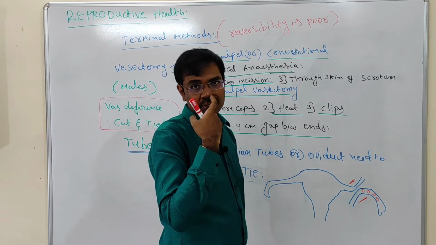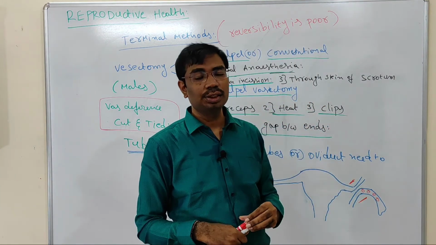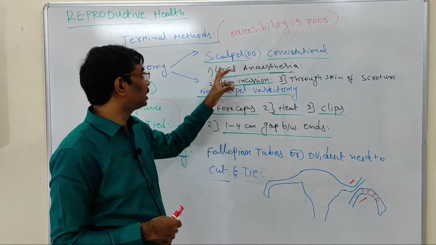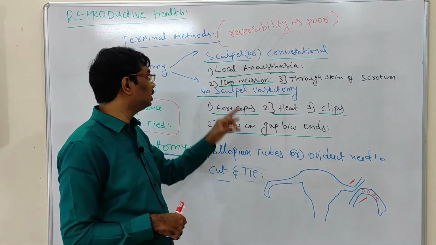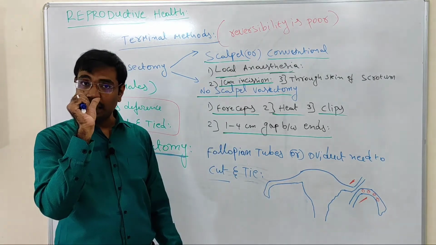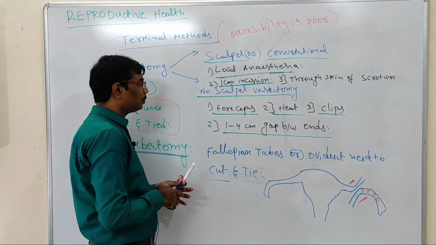Scalpel means a surgical procedure where a scalpel instrument is used for the surgery. This kind of technique is called scalpel or conventional vasectomy. Another one is called non-scalpel vasectomy.